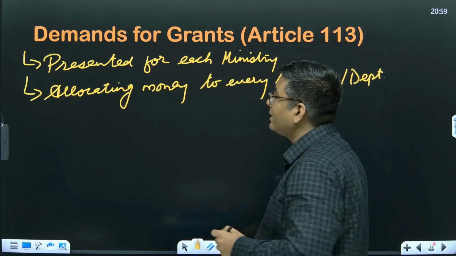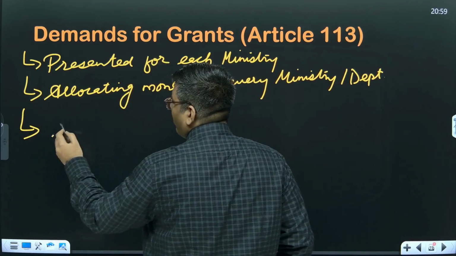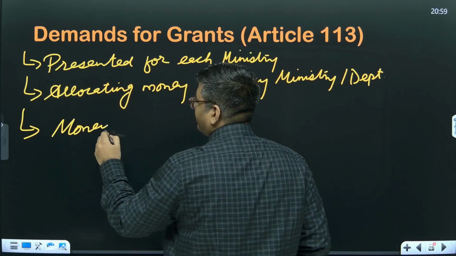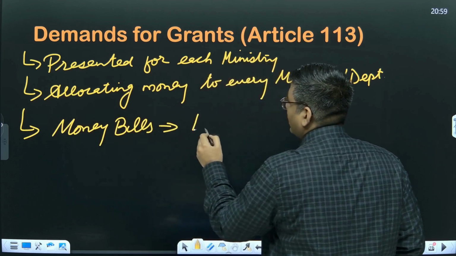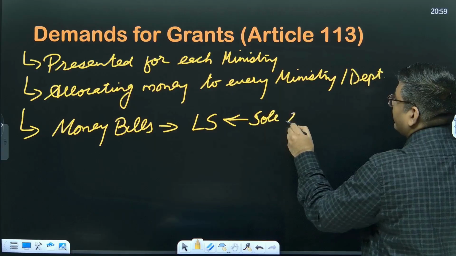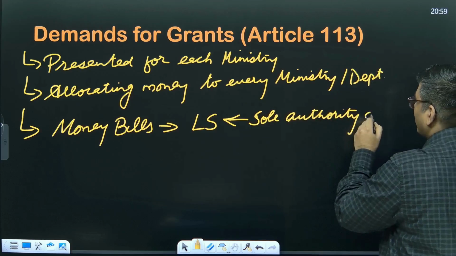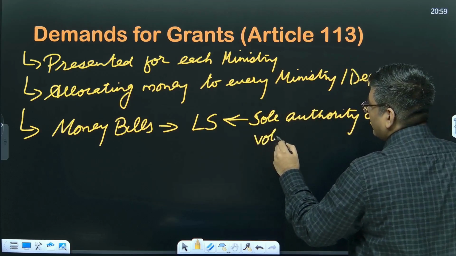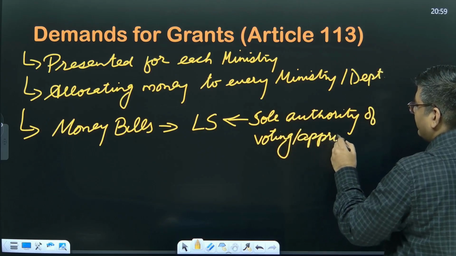Now this is something which has to be presented in the form of money bills. So they are going to be introduced into the Lok Sabha, and the Lok Sabha has the sole authority of voting or approving demand for grants.